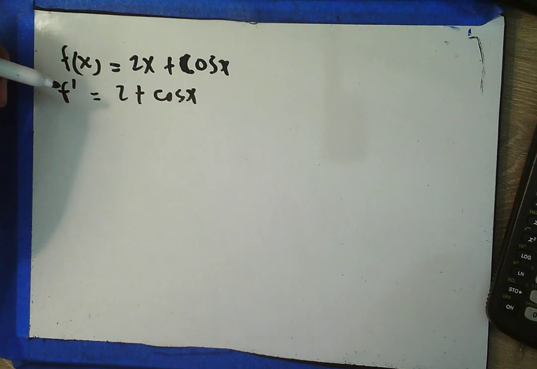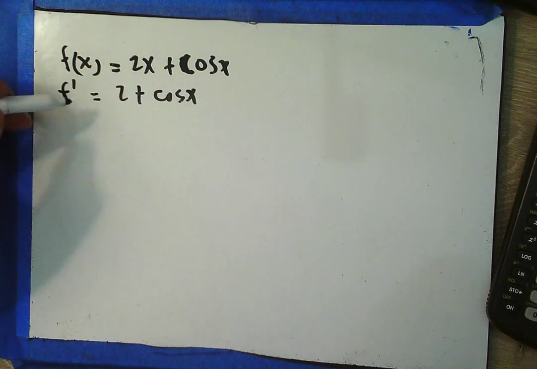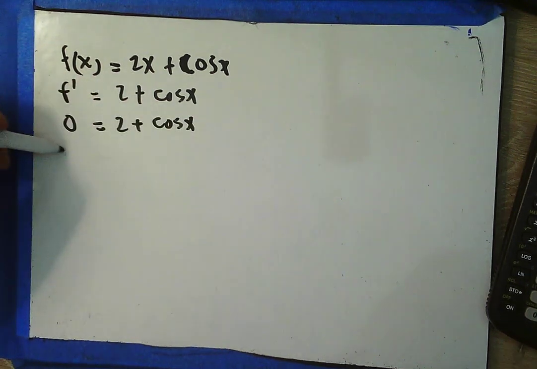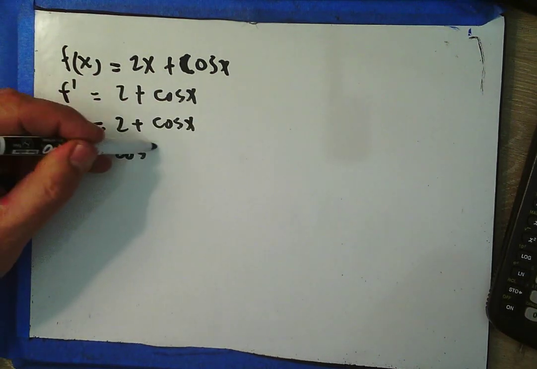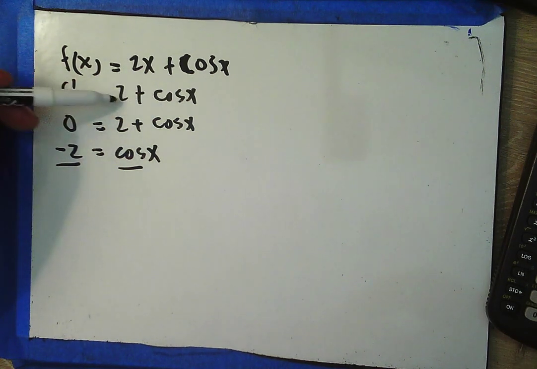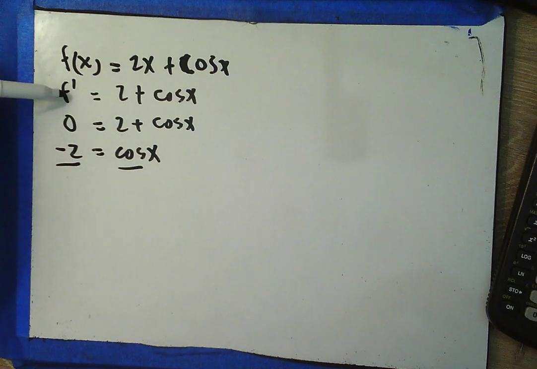When's that equal to 0? Well, I've got a problem here because cosine is never equal to -2, which means there are no critical points. There are no places where this derivative is equal to 0. Is this derivative ever undefined? Well, no, cosine is defined everywhere, and just because I shifted it up 2 doesn't mean the function doesn't exist anymore. Are there endpoints?